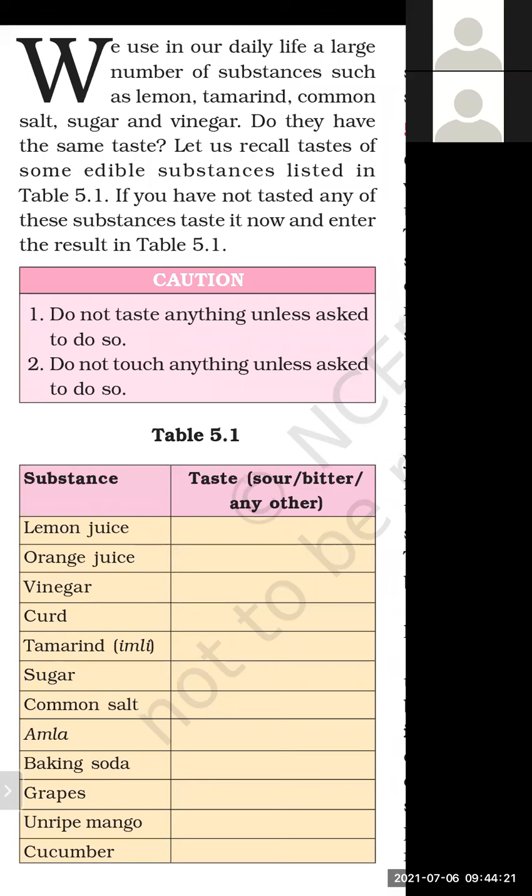Sugar is having a sweet taste. Common salt is having a salty taste. Amla, baking soda, grapes, unripe mango. Two types of mango are there nowadays in the market. We are having ripened mango, पके हुए आम. The kacha aam is known as unripened mango, and the pakka aam is known as ripened mango. So both are having a different taste. Ripened mango is having a sweet taste, but unripened mango is having a sour taste. Cucumber. So these are some substances which we are using day by day. So you can taste these substances and write your observation in this observation table.